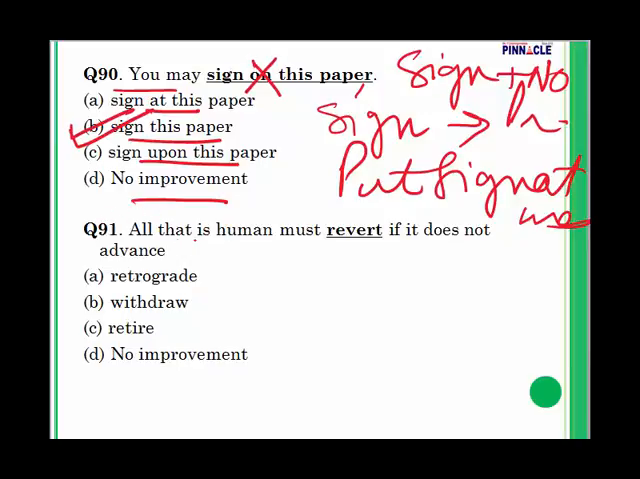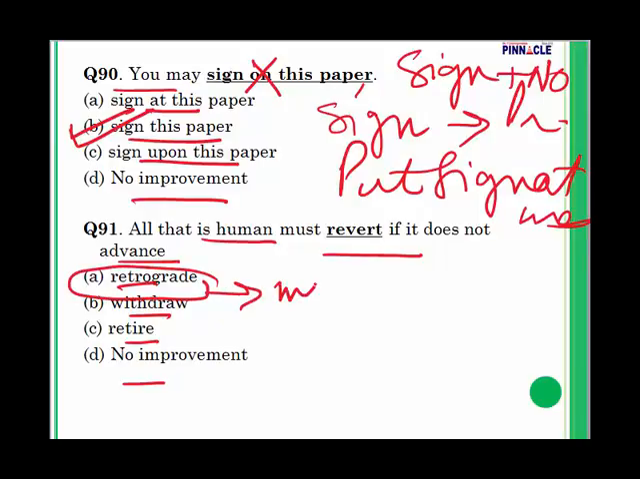Question 91. All that is human must revert if it does not advance. My options are retrograde, withdraw, retire, and no improvement. Retrograde means to move backwards. This is going to be the most appropriate answer.